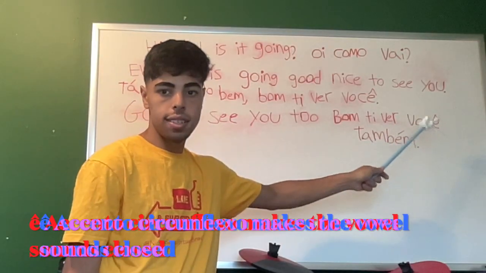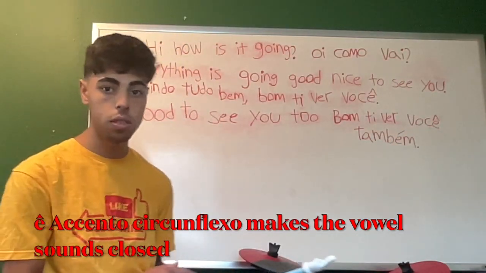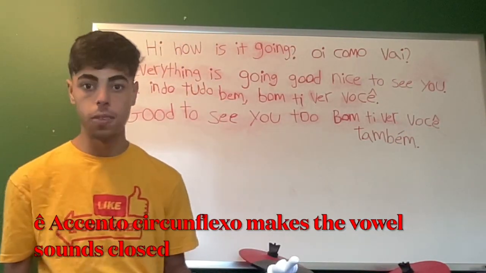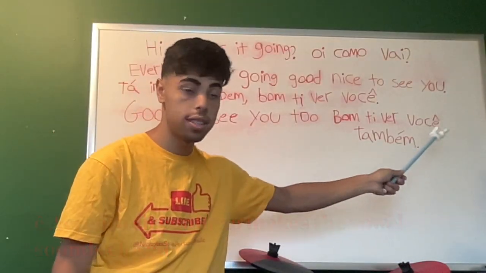V-O-C-E. There's an accent on top of that E, which we went over, and it makes it more like a closed vowel sound. You're not going to pronounce that letter E "você." You're going to pronounce it "você." You'll pronounce it closed.